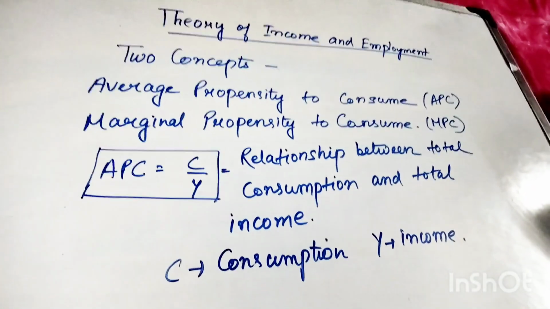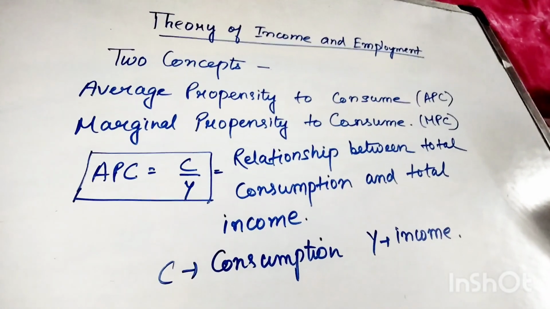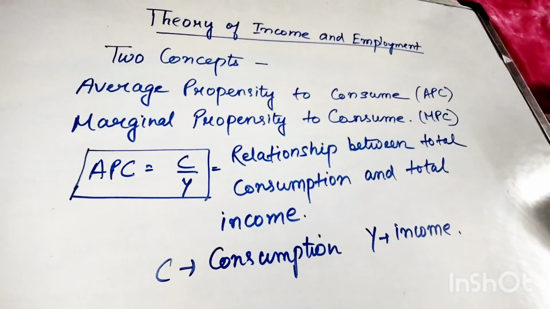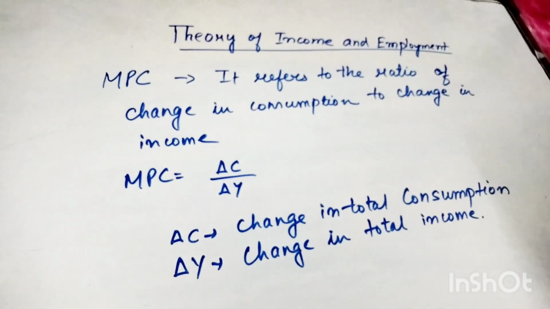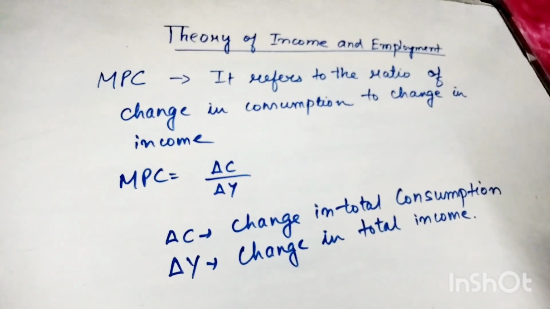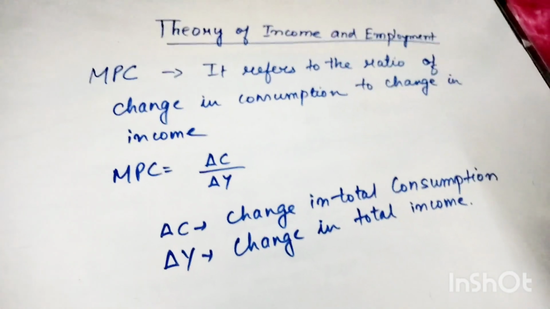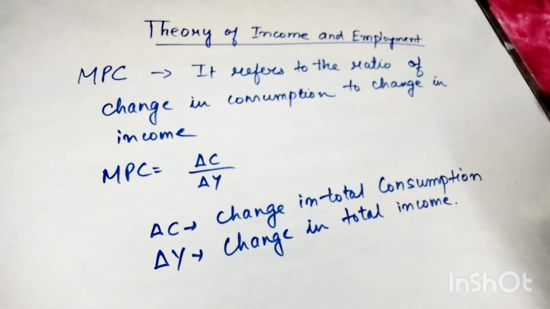Okay. Next, MPC. What is this MPC? Marginal propensity to consume. So what is this MPC? MPC is the ratio of the change in consumption to change in income.